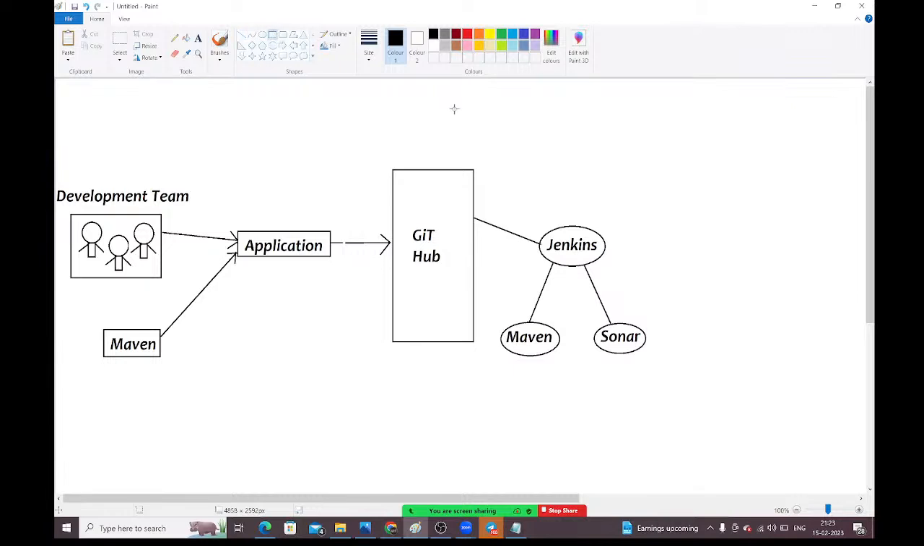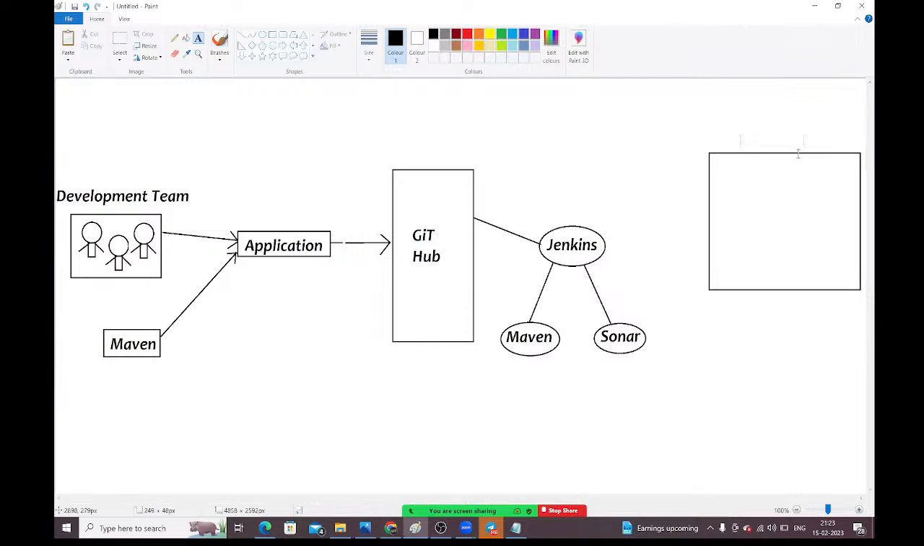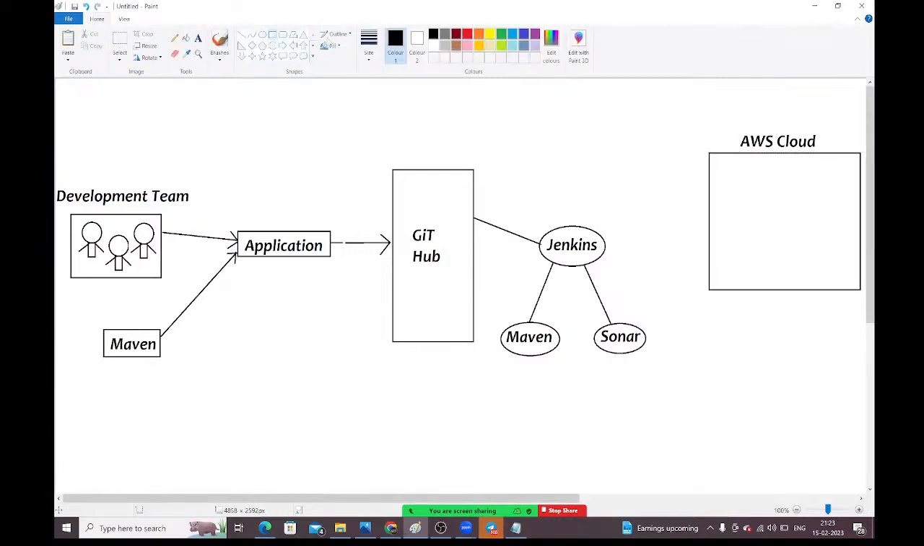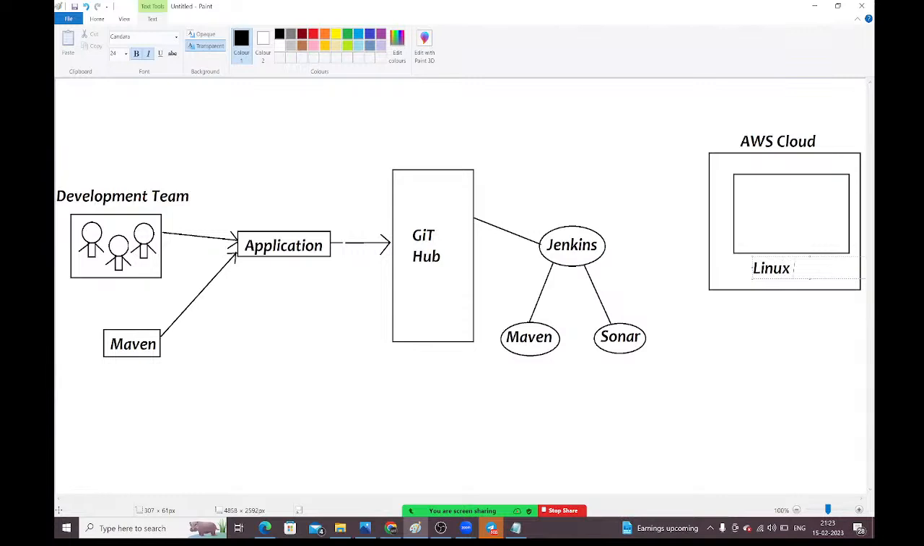And here, this is our AWS cloud, guys. Inside the AWS cloud, what are we doing? We are going to create one Linux virtual machine. Let me take this Linux virtual machine. This is my Linux VM. We have created the Linux virtual machine inside the AWS cloud.